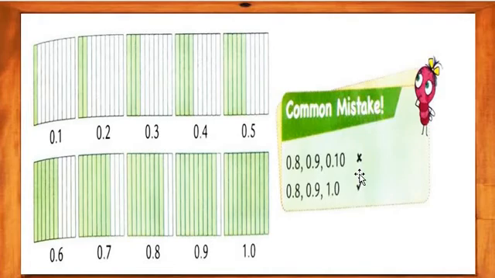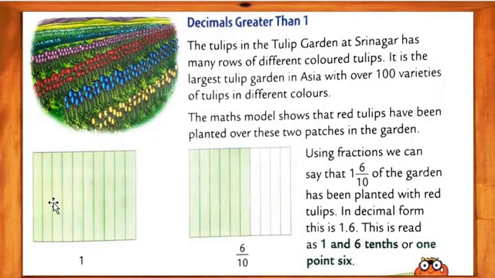Got my points, my dear students? 0.1, 0.2: it shows the fraction of the whole part, and it shows the decimal of the whole part. As like that we are going to do. Now we will move on further.